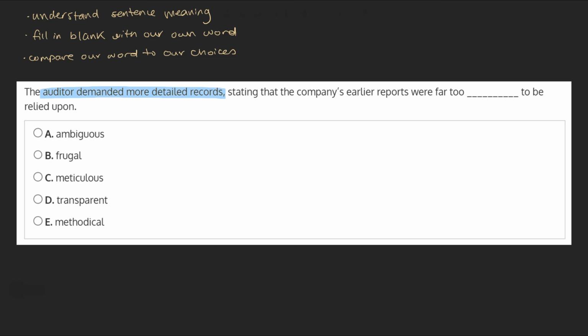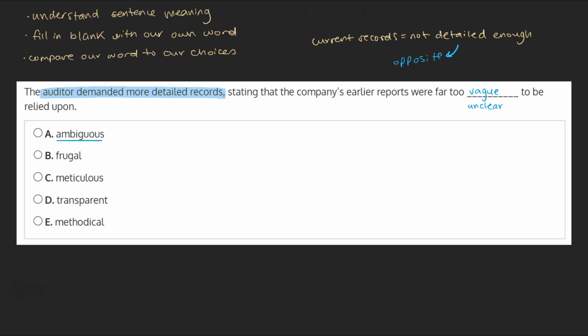We see that the auditor is demanding more detailed records, indicating to us that the current records aren't detailed enough, meaning we're looking for an opposite of detailed. That being the case, we might say that the company's earlier reports were far too vague or unclear to be relied upon. With this in mind, let's take a look at our choices.